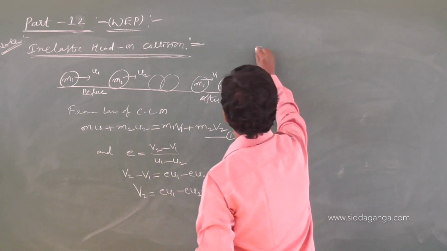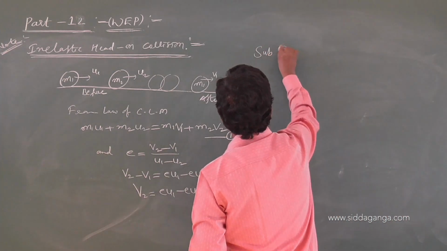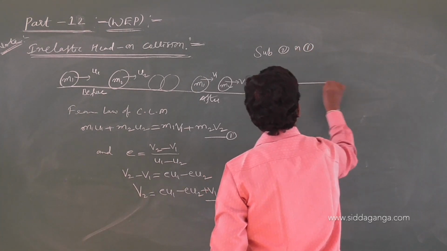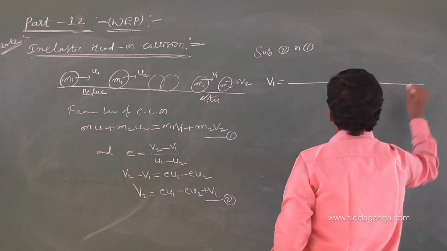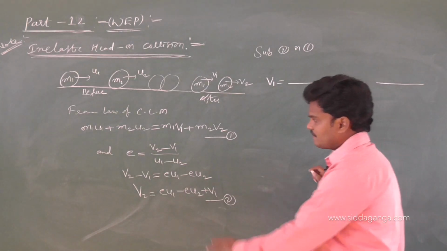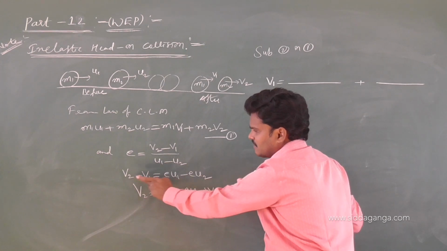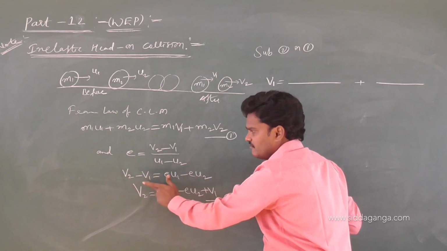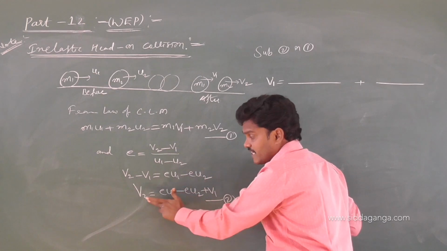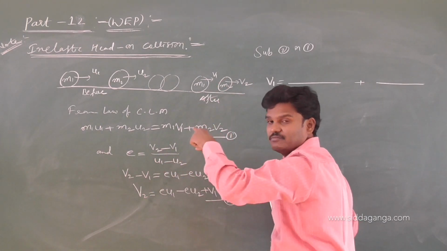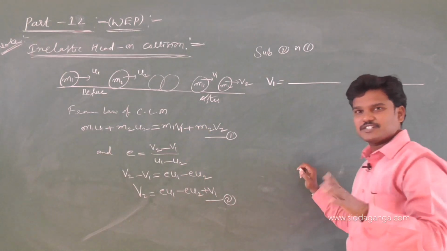Just substitute the second equation in 1, you will get the v1 formula. From this equation, take these two values to the left side, v1 to the right side, substitute v1 here, v1 is eliminated, then you will get v2. That calculation you try at home.